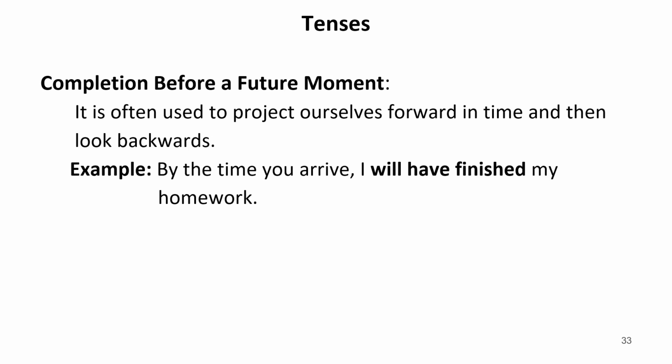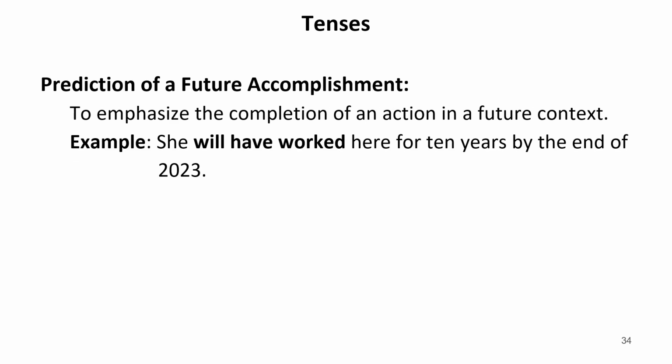For example, it is often used to project ourselves forward in time and then look backwards. By the time you arrive, I will have finished my homework. I have already told you the concept of by the time. So in these cases of sentences, it is written in future perfect tense. Prediction of a future accomplishment. To emphasize the completion of an action in a future context. She will have worked here for 10 years by the end of 2023.